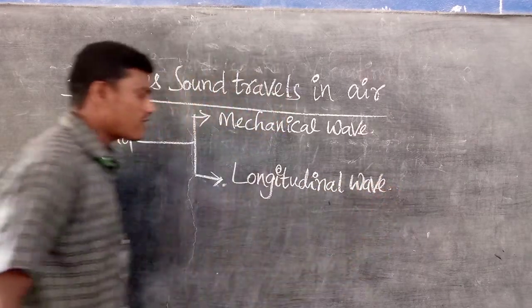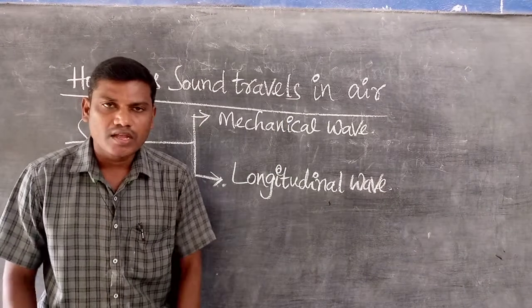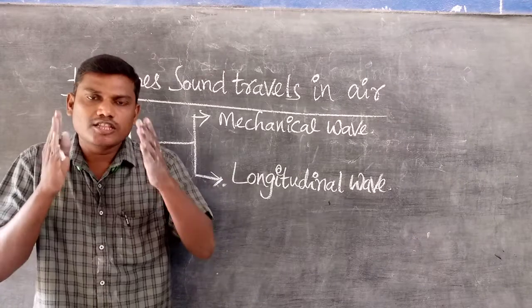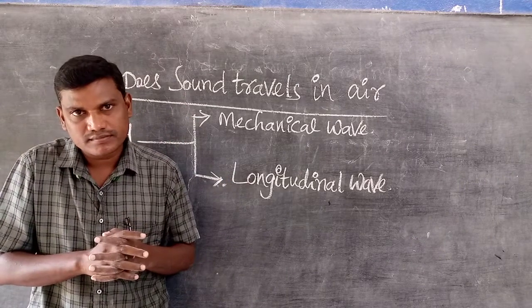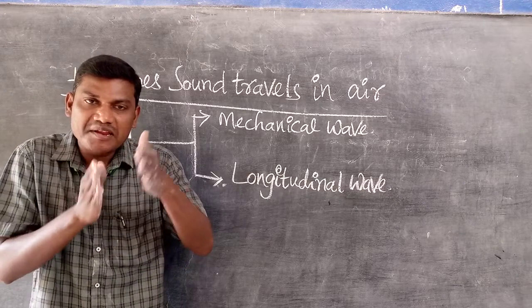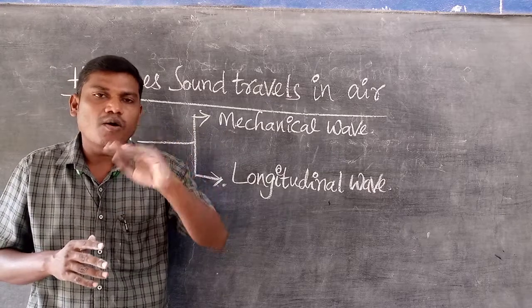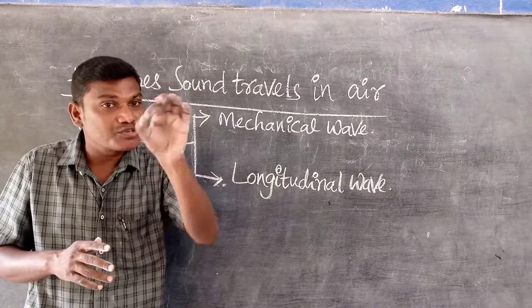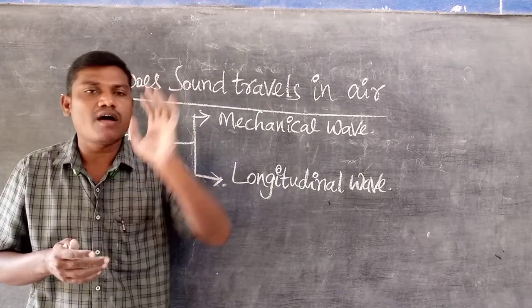Which wave do we call a longitudinal wave? The particles in a medium vibrate parallel to the direction of the propagation of the wave.